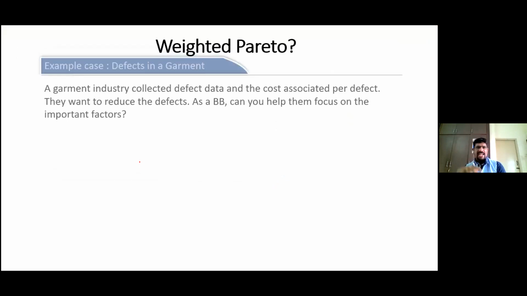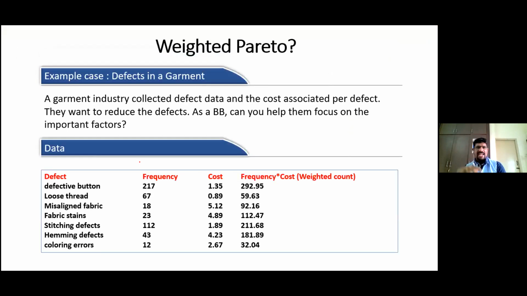So again, I got some other data from the same university. Now I told them, gentlemen, just going by frequency is not always beneficial. So we have to make sure that we are choosing the right problem to focus on. So give me some additional data. So they have given me some additional data, that is cost. Okay, cost of each defect. If a defective button costs around 1.35. Likewise, I got the cost of each defect.